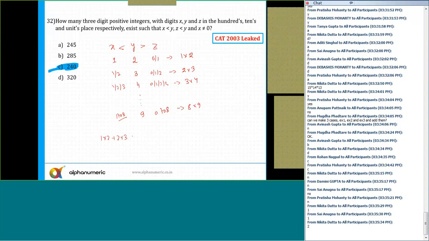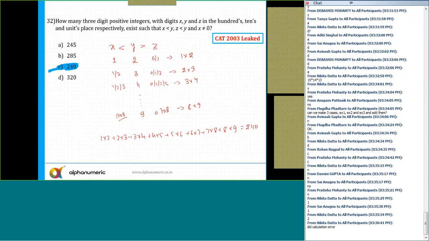So what is the answer? It is 1 into 2 plus 2 into 3 plus 3 into 4 plus 4 into 5 plus 5 into 6 plus 6 into 7 plus 7 into 8 plus 8 into 9. So find the sum of this series and you'll get the answer. The sum of this series is 240. Is that part clear to all of you?